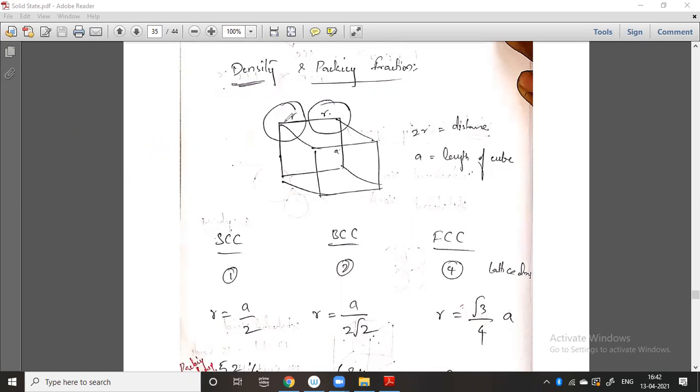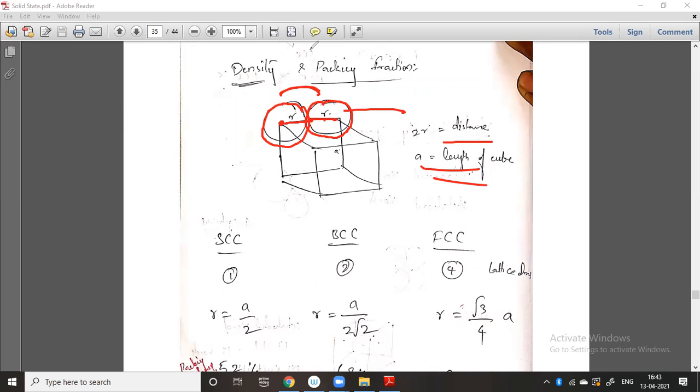So first of all, in the crystal, this length is the edge length. This is one particle, one of the lattice points, and here is another lattice point. These two atoms have the whole atomic structure, with the central nucleus and the atom around it. These two atoms are touching each other, and by combining their radii, r plus r, we get the edge length, the length of the cube. So we will see the radius and the density.